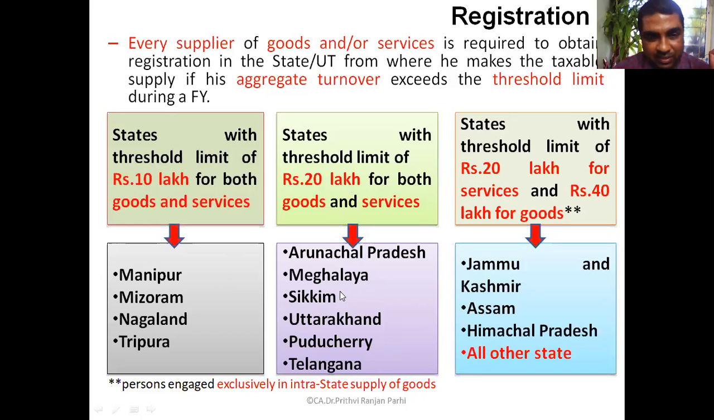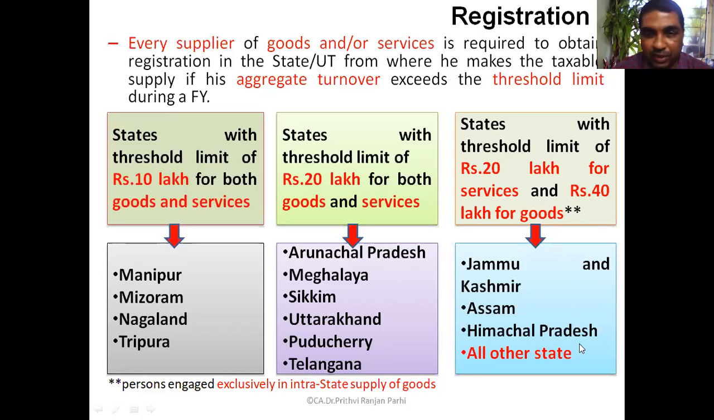For all other states, so here you see 4 states, here there are 6 states. Except this, for all other states, including Jammu and Kashmir, Assam, Himachal Pradesh, etc., the threshold limit is 20 lakh for services. If the aggregate value of services exceeds 20 lakh, they have to get themselves registered. And 40 lakh for goods. If goods supply in aggregate value exceeds 40 lakh, they need to get themselves registered.